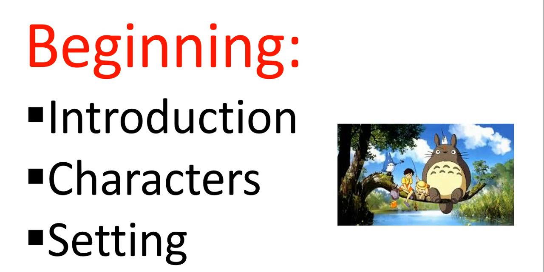Look at this. Can you see this story? You can tell me the characters. What are the characters? We have animals and people. What about the setting? Maybe it's near a pond. So what we have to write in the beginning of our story is the characters and the setting, and of course the theme of the story.